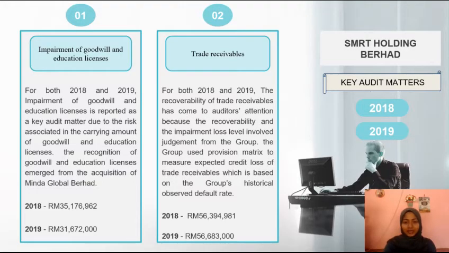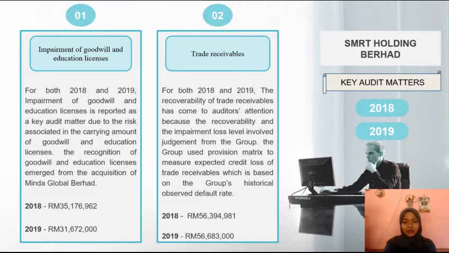For 2018 and 2019, the key audit matters being reported in these two financial years are the same, which is the impairment of goodwill and trade receivables. Impairment of goodwill and education license is reported as a key audit matter due to the risk associated in the carrying amount of goodwill and education license. The recognition of goodwill and education license emerged from the acquisition of Minda Global Berhad.